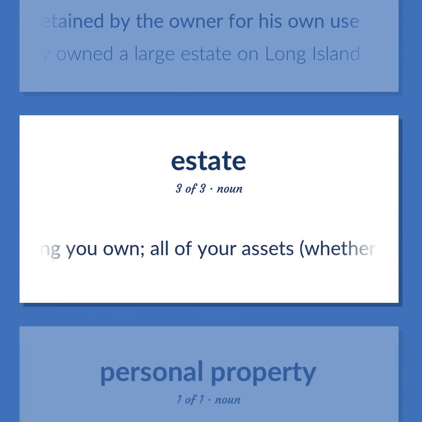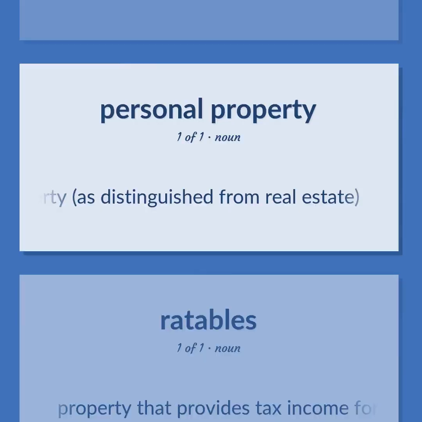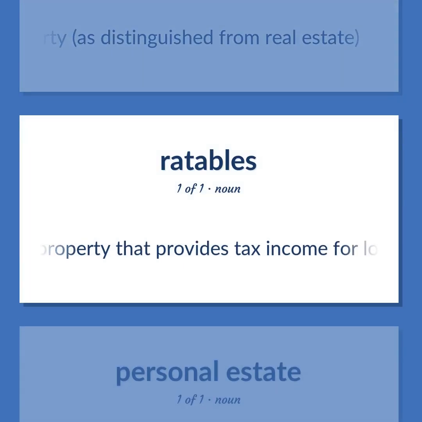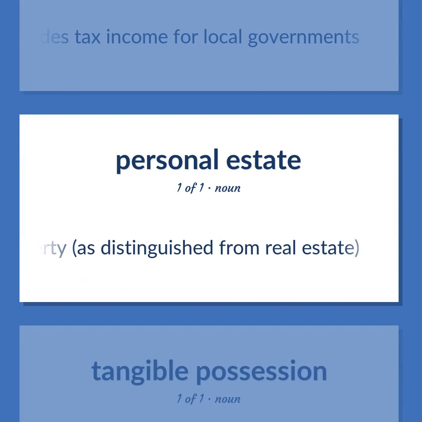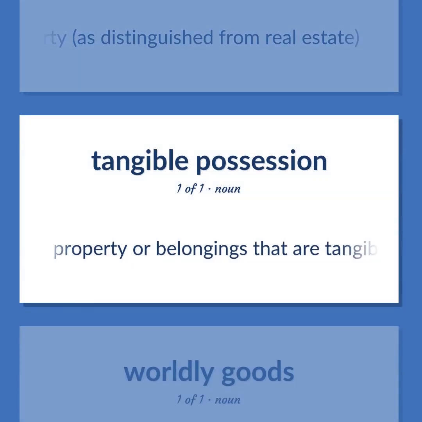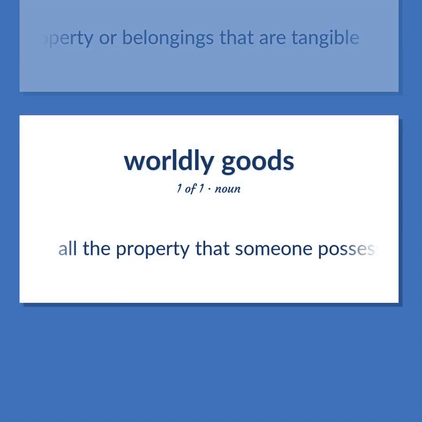Everything you own. All of your assets, whether real property or personal property, and liabilities. Movable property, as distinguished from real estate. Property that provides tax income for local governments. Movable property, as distinguished from real estate. Property or belongings that are tangible. All the property that someone possesses.